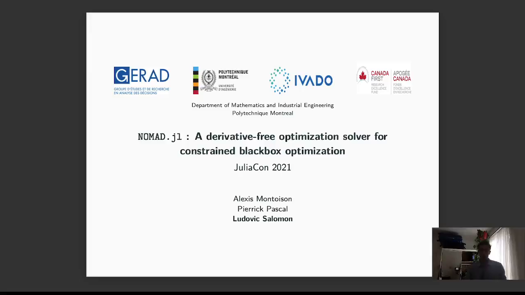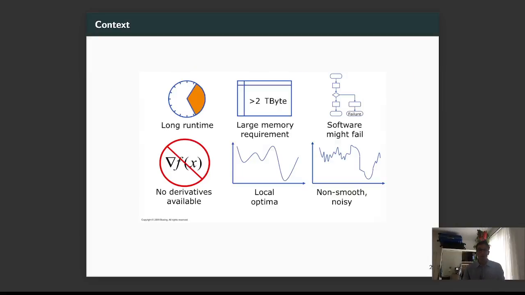Hi everyone and welcome to this talk on Nomad.jl, a derivative-free optimization solver for constrained black box optimization. Before starting, a bit of context.